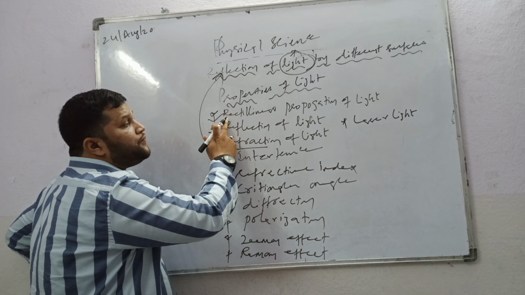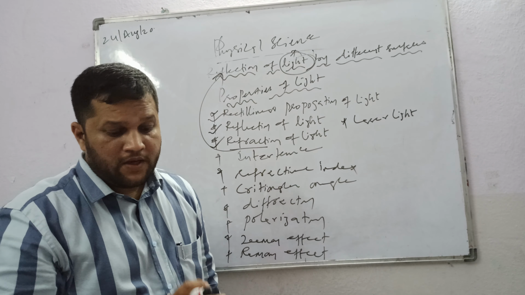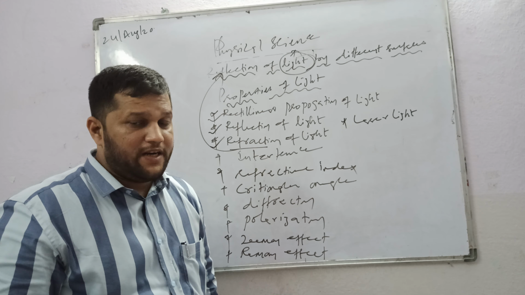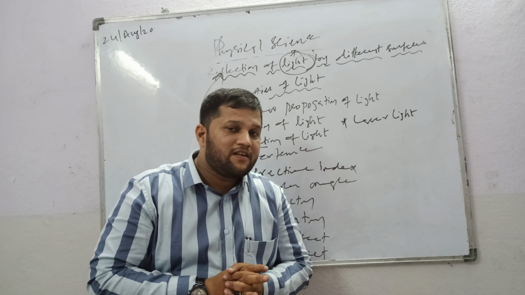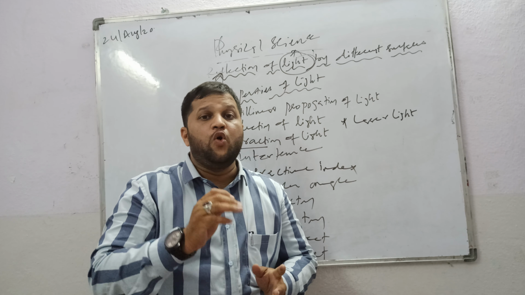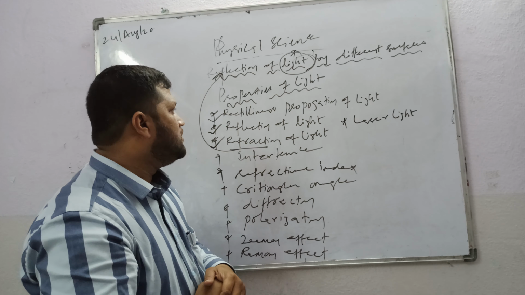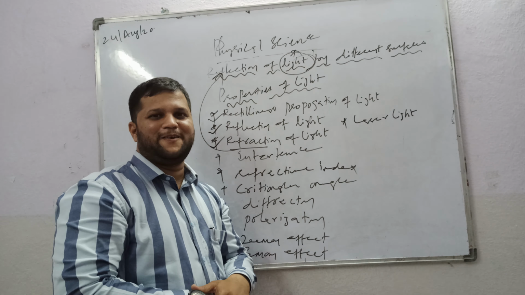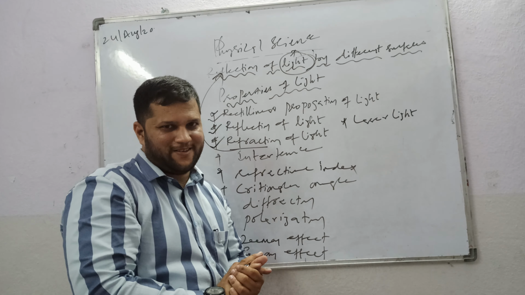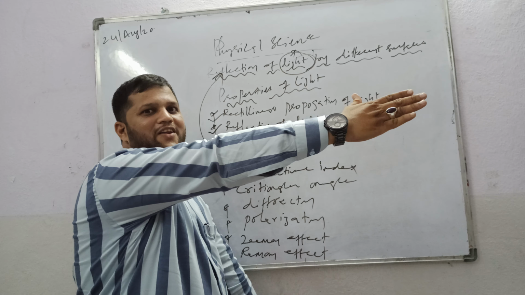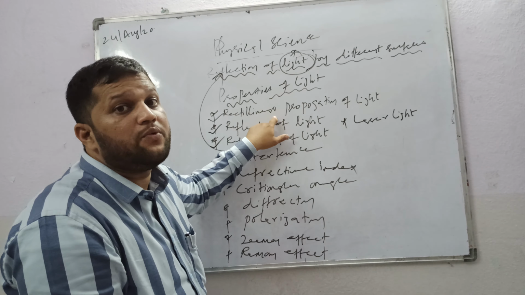First property of light, rectilinear propagation of light. What is rectilinear propagation of light? It shows the direction of the light. What is the direction of light? It moves in the straight direction. Light always moves in the straight direction, so this property is called rectilinear. Rectilinear gives information about the direction of light: straight direction. This is the first property of light.